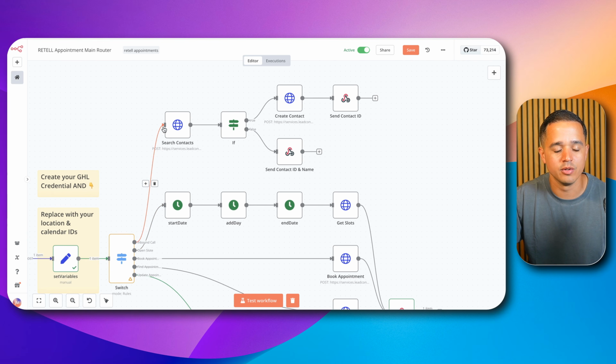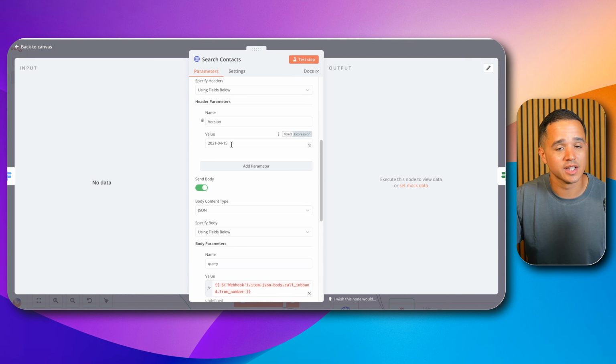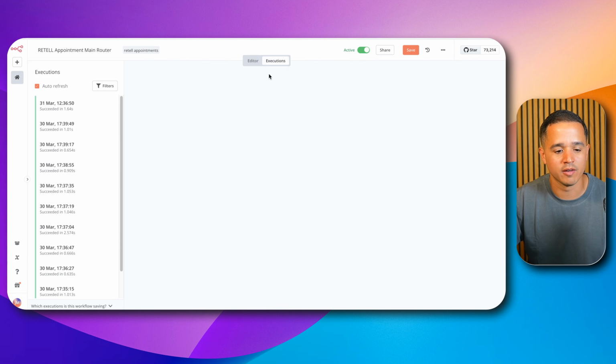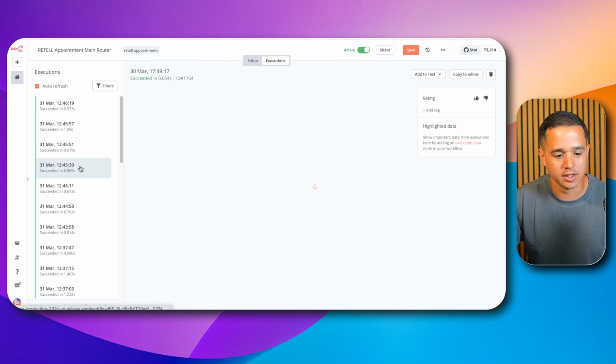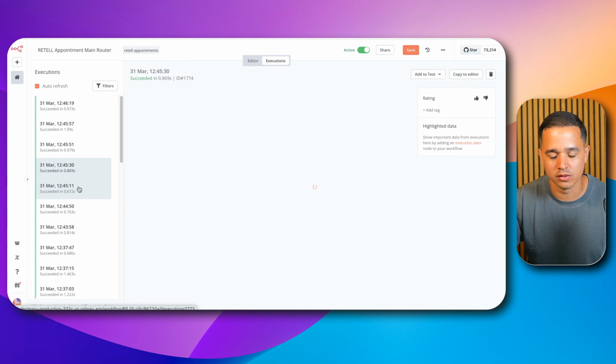So we're going to follow this path here in the router. The first thing we're going to do is search for contacts using GoHighLevel's API. And we're going to use, as I mentioned earlier, the phone number that they called from in order to search for contacts. Now, in this case, you're going to see that this is undefined. Actually, it'd probably be helpful if I find an execution where that inbound webhook was actually called. So let's see in our execution history if I can find a situation where that was called. Bear with me.